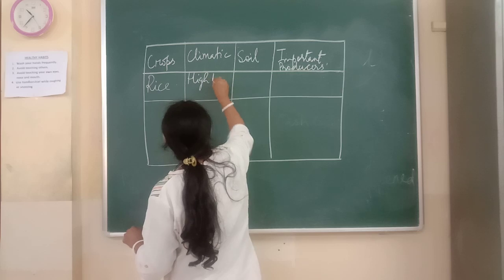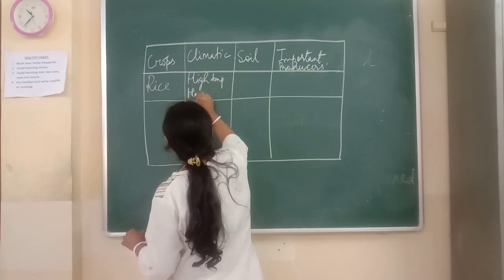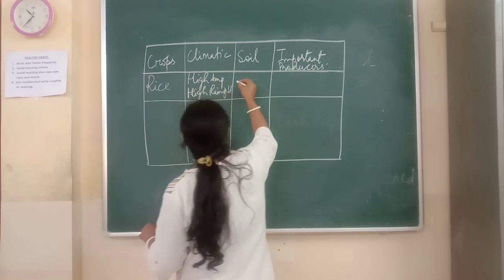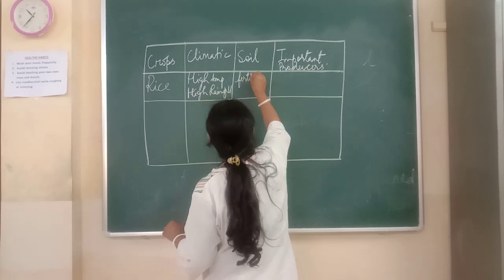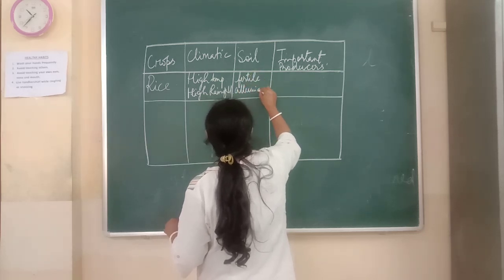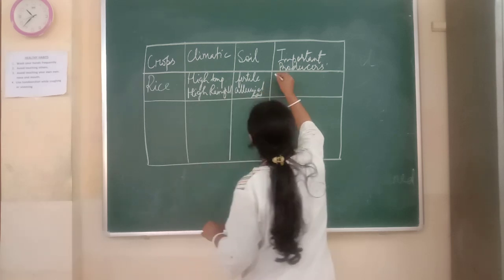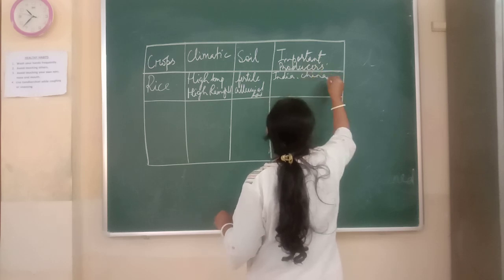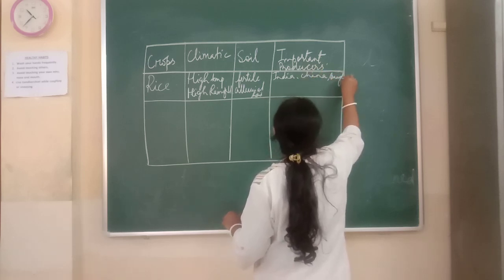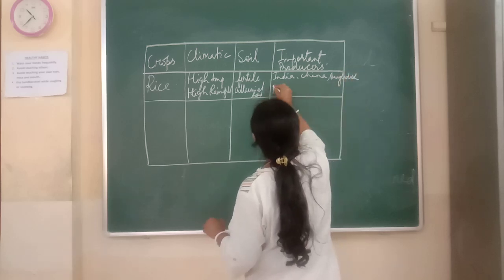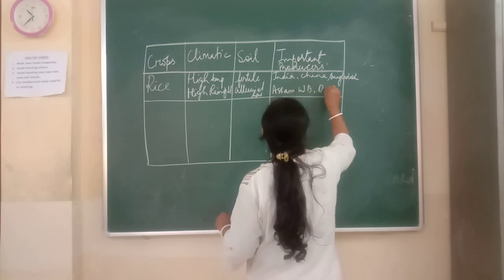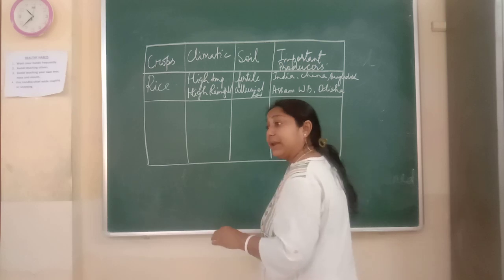High temperature, high rainfall, fertile alluvial soil. And here India, China, Bangladesh. Easy ones you will write, which you can plot. Next will be Assam, India, West Bengal, Odisha. This will be very easy for you to label. Got it? Like that, there are other crops also.